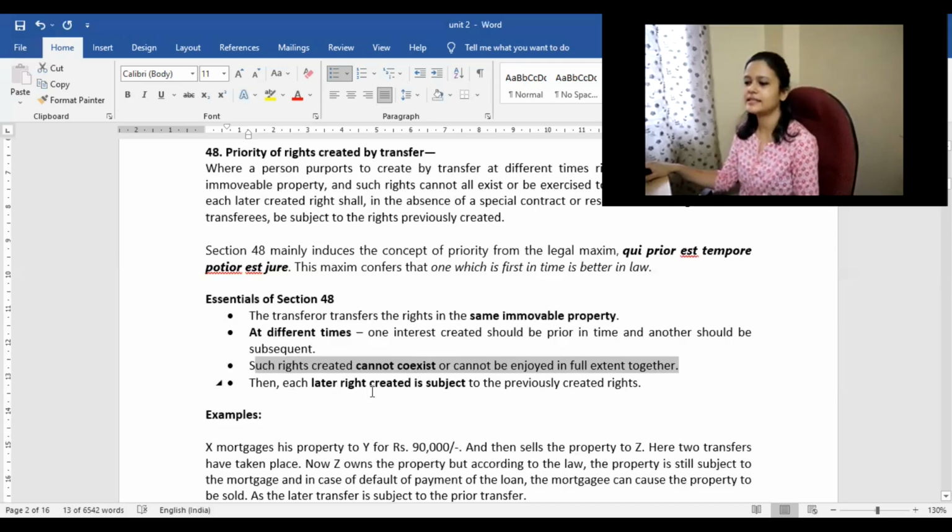The last one is that the previous, first right would prevail, and the later one would be subjected to this first one. Only if, for some reason, the first one gets cancelled out, the second one may get an option, but otherwise not. Otherwise, we would say that whoever comes first in time is better in law.